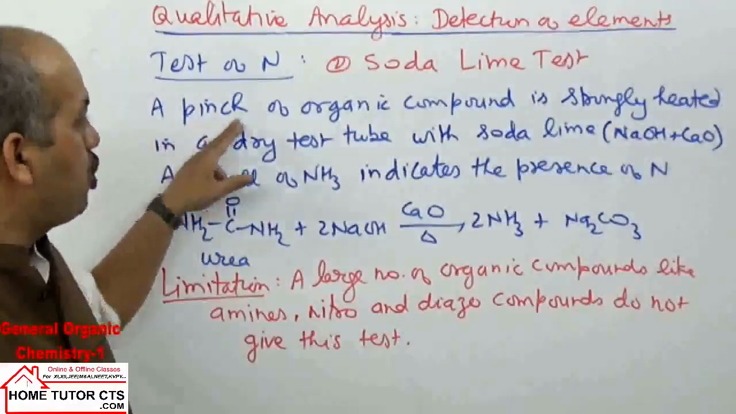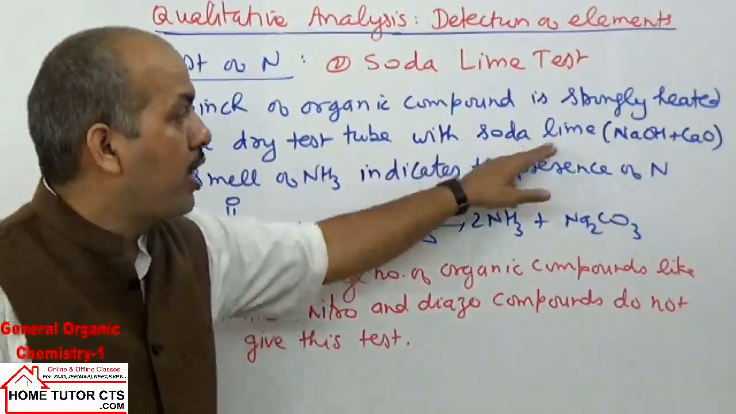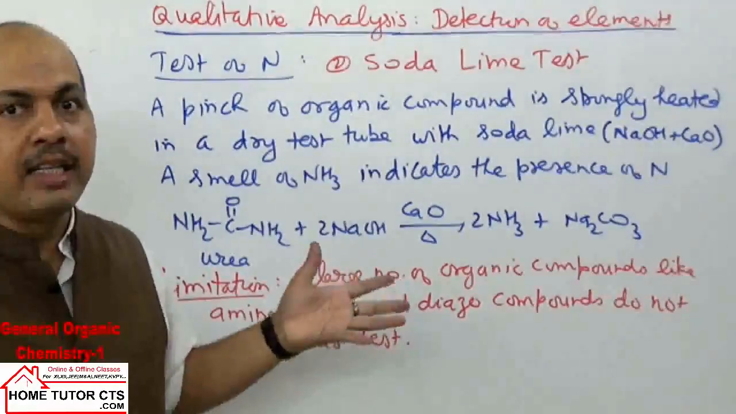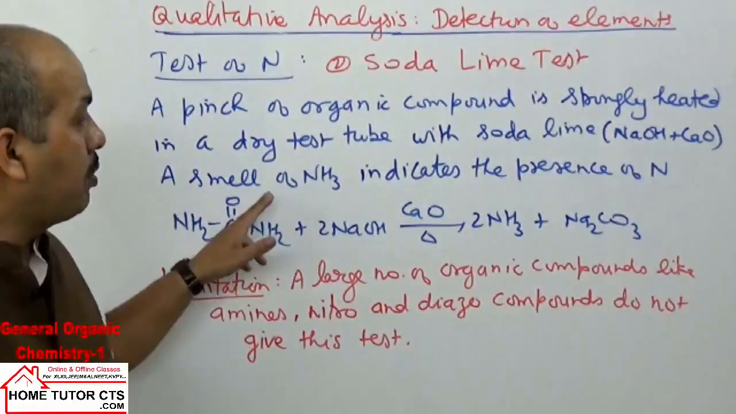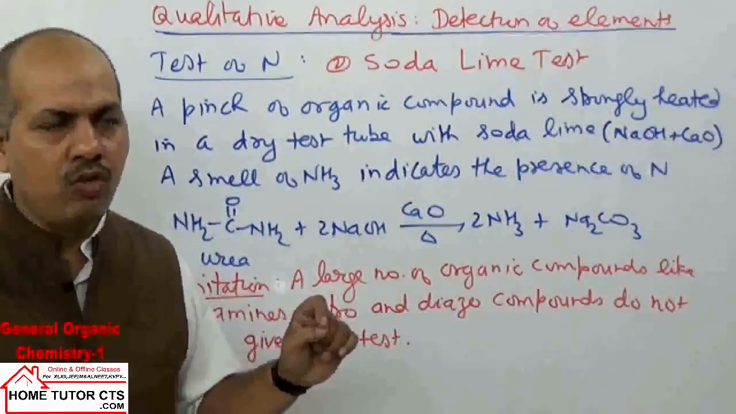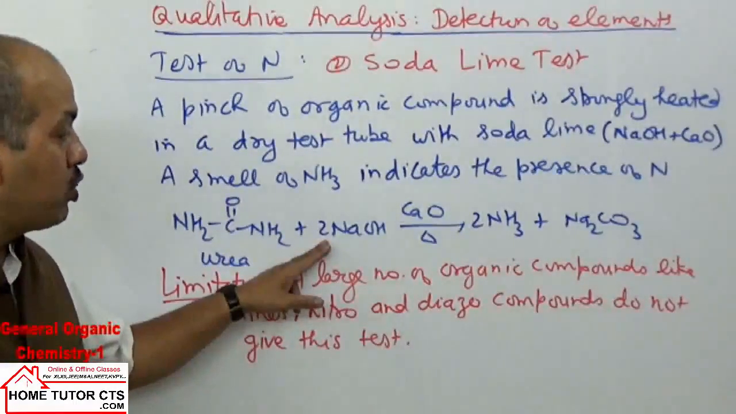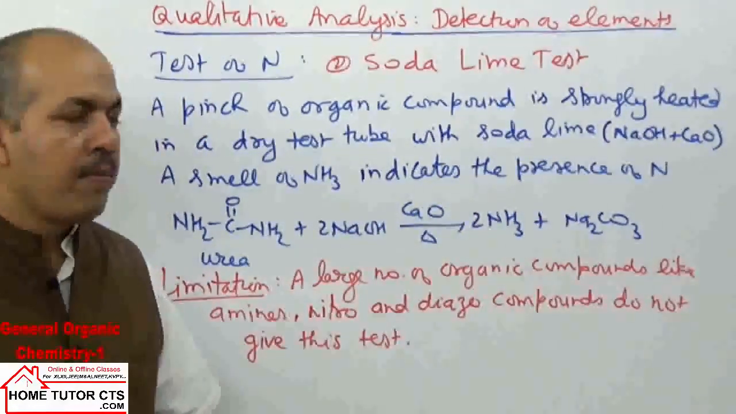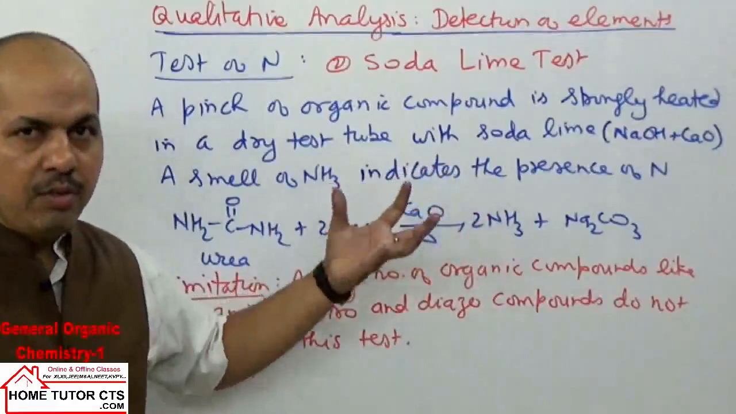A pinch of organic compound is strongly heated in a dry test tube with soda lime, NaOH plus calcium oxide. Ammonium salts or compounds of ammonium salts will evolve ammonia in the reaction, with a typical smell. A smell of ammonia indicates the presence of nitrogen. Examples are amides especially, which can decompose, like urea. On heating with soda lime, NaOH and calcium oxide, it gives the ammonia smell, plus they form sodium carbonate. In this reaction, ammonia will be evolved.